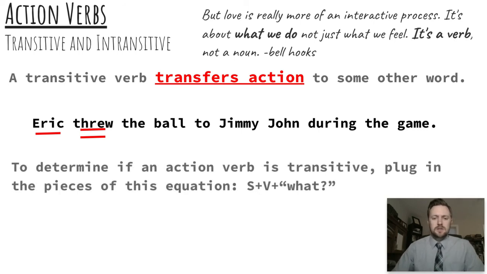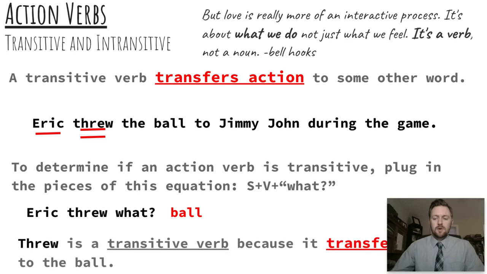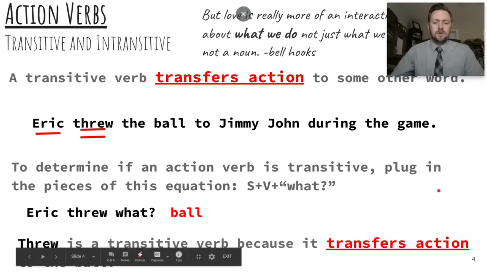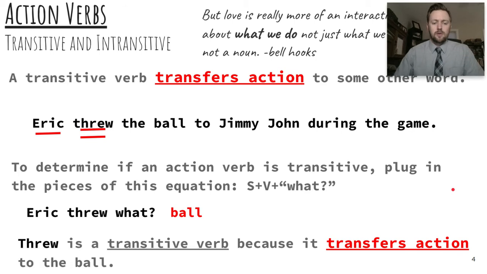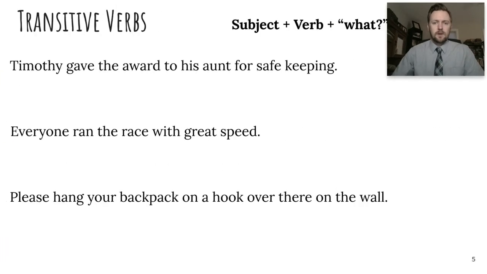And in this case, we want to plug into a formula. We ask the subject and verb the question, what? So Eric threw what? Ball answers that question. And so we could say that this is a transitive verb because it transferred that action over to ball. Eric threw what? Threw ball. So here's some examples of what that looks like. You ask subject plus verb plus what, and that tells you if you have a transitive verb.